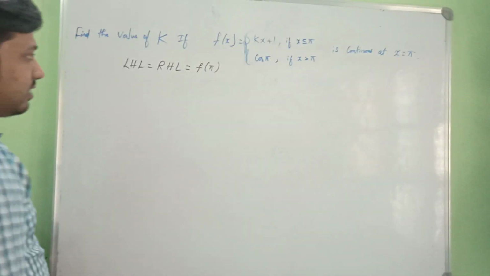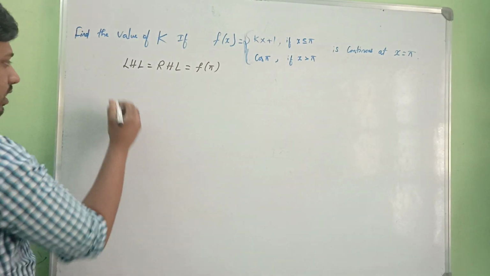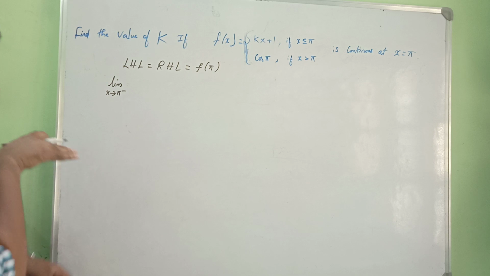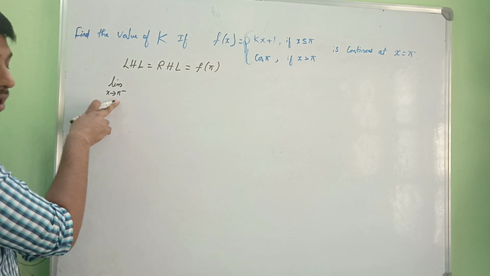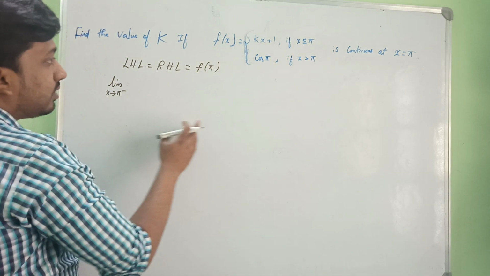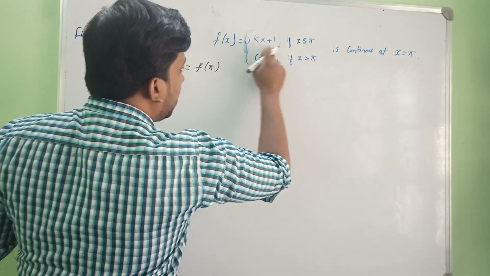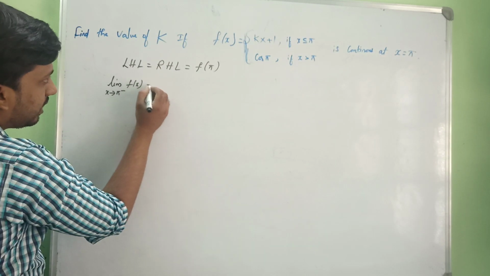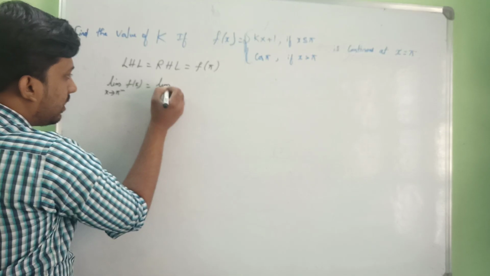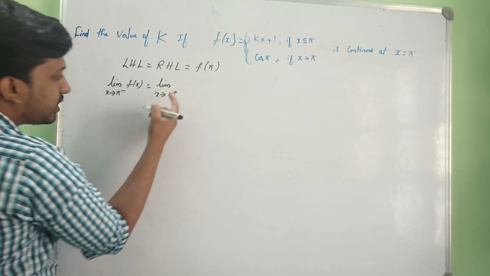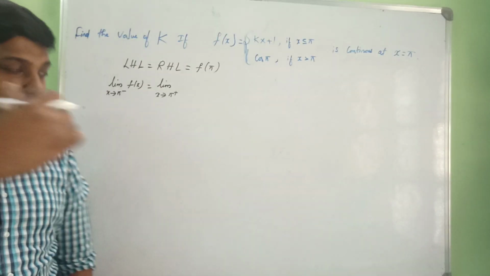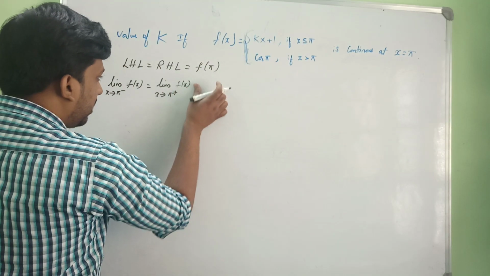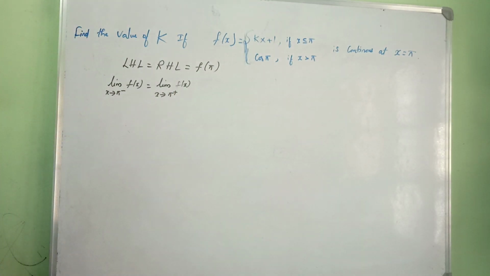First let us find LHL. So for LHL, limit as x tends to pi minus. From the left we are going to the limit. So for x less than or equal to pi we will get kx plus 1. So this is f of x. Let me take first f of x. That is equal to limit x tends to pi plus, a plus means we are coming from the right, RHL, right hand limit, f of x, that is equal to f of pi. As of now this is not needed.